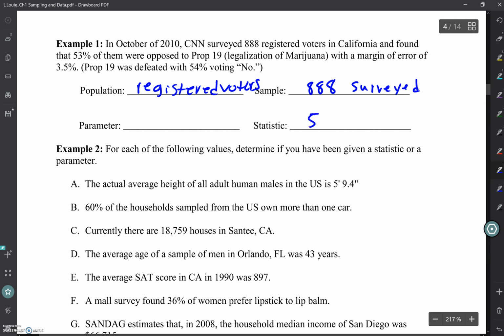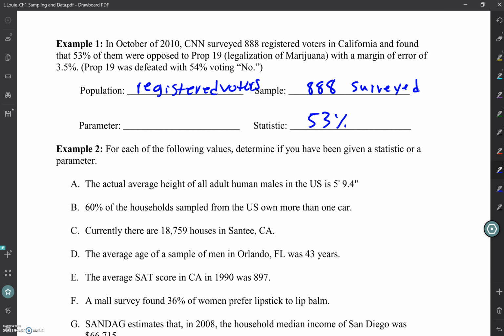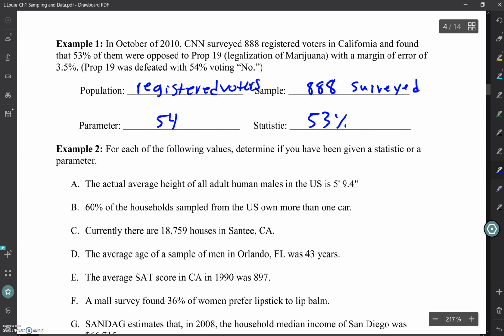Statistic would be 53%. Why? Because it says that the survey, the sample, was 53%. So they got that number from the sample, so that is their statistic because it's based on a sample. Now, that leaves 54% to be the population. How do we know that's actually the population?